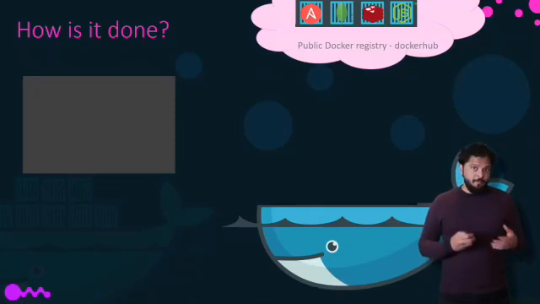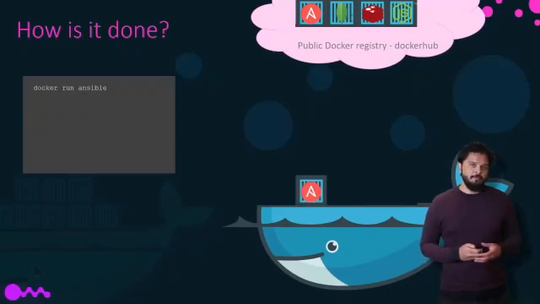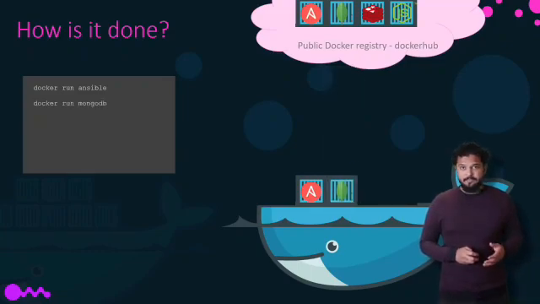Once you identify the images you need and you install Docker on your host, bringing up an application is as easy as running a docker run command with the name of the image. In this case, running a docker run ansible command will run an instance of Ansible on the Docker host. Similarly, run an instance of MongoDB, Redis, and Node.js using the docker run command.